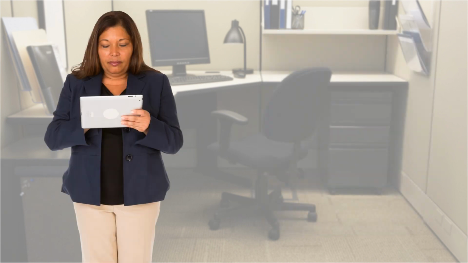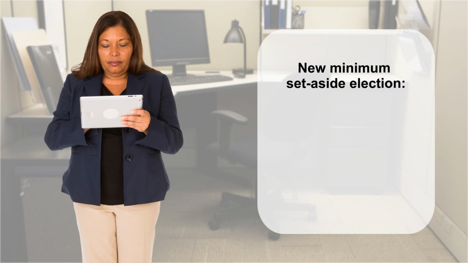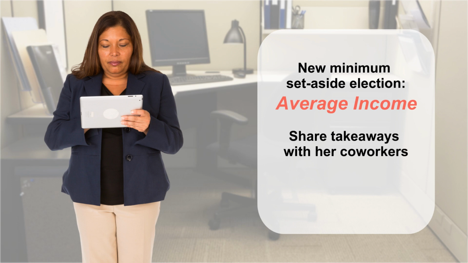She recently attended a webinar on the new minimum set-aside election called Average Income or Income Averaging. She's reviewing her notes from the webinar, and she needs to share some key takeaways with her property owners and management staff about how this will be applied in Virginia. Each state will be implementing the new minimum set-aside election in their own way, so what applies in Virginia may not apply in other states.